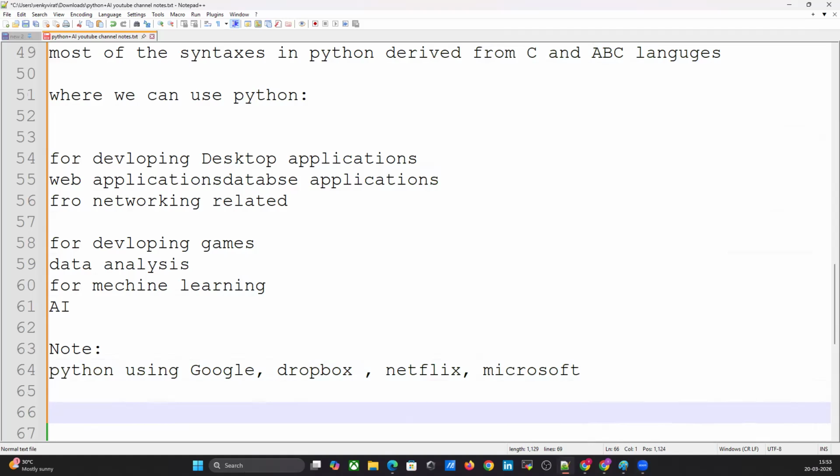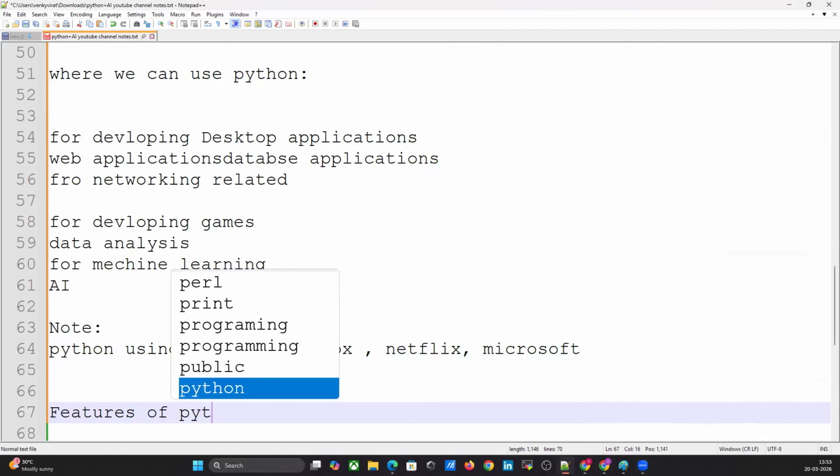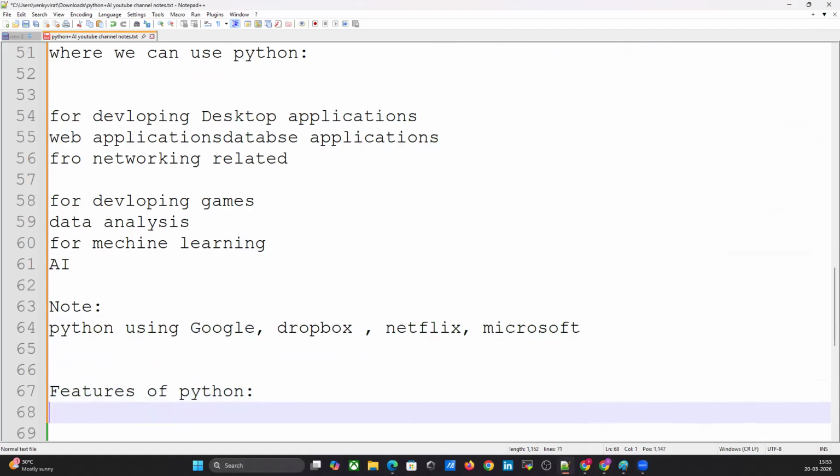Then next, features of Python. What are the features? Before going to the features of Python, every programming language has features, right? Let me give one layman example. You are going to buy a mobile.